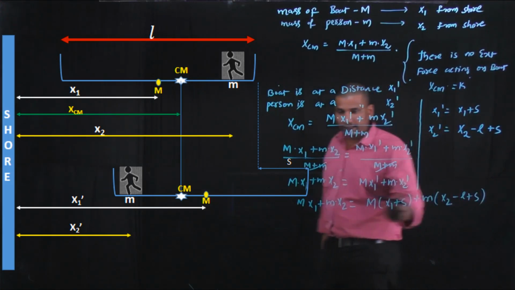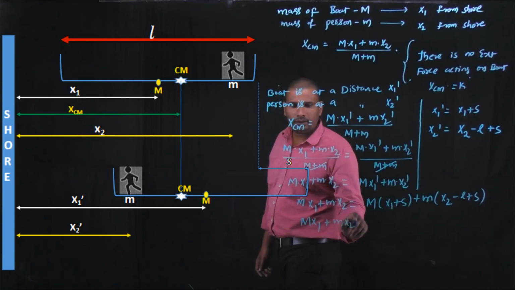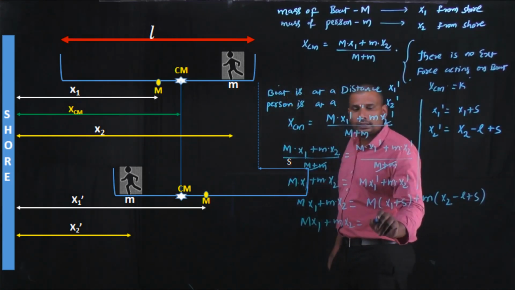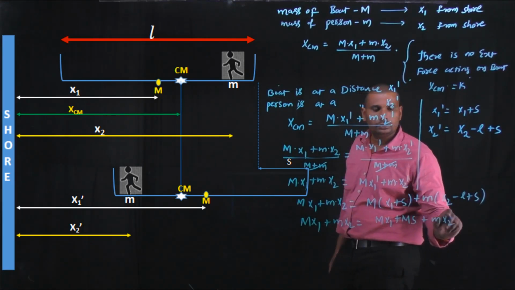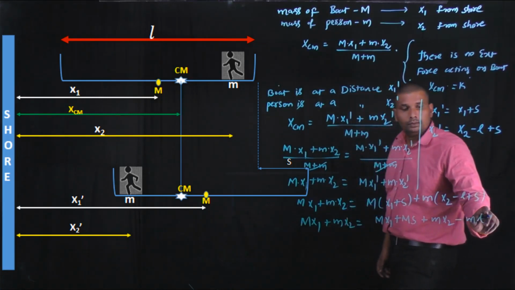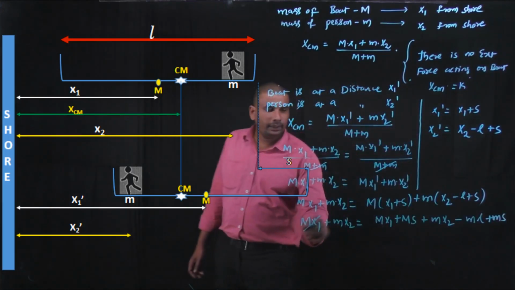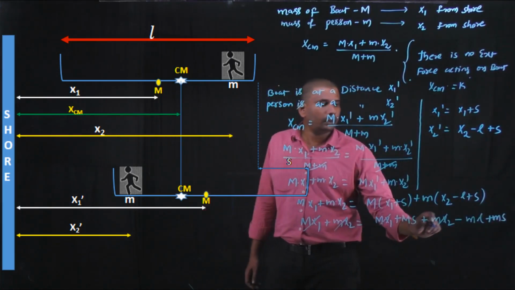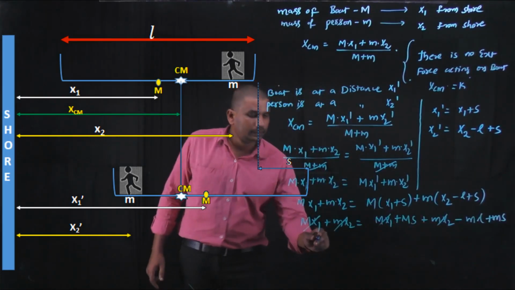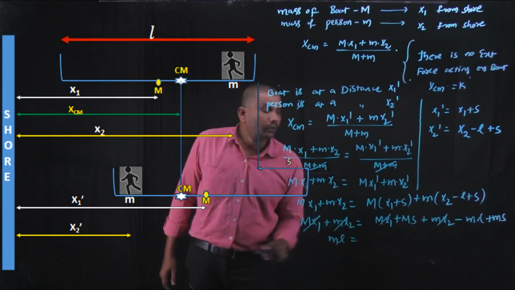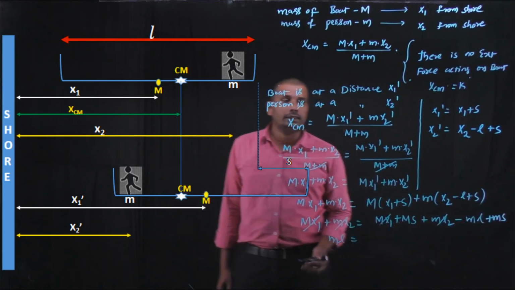Okay, by expanding this equation on the RHS, it is capital M x1 plus capital M into s plus small m into x2 minus small m into L, plus small m into s. On both sides, capital M x1 and small m x2 are the common terms. By cancelling them, and moving minus small m L to the other side, it is plus small m L is equal to capital M into s plus small m into s.